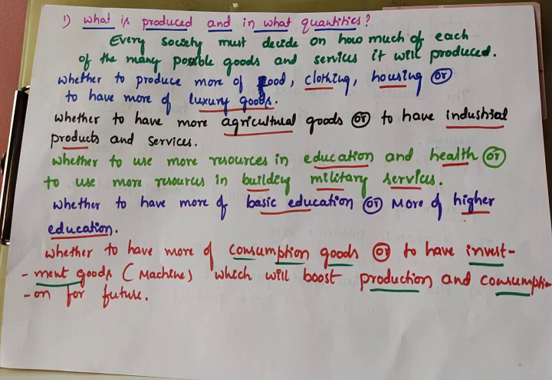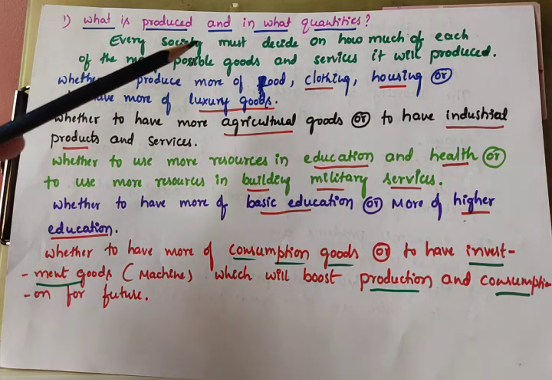Compared to the wants, resources are very few. So in this situation every society must face the scarcity of resources. So what to produce? The biggest problem is what to produce. We know that we must produce goods and services, but which type should we produce, necessary goods or luxury goods? Necessary goods for the weaker section, luxury goods for rich people. Which one do you have to produce? Because in our country we can see both sections: one is the poor section, the other is the rich section.